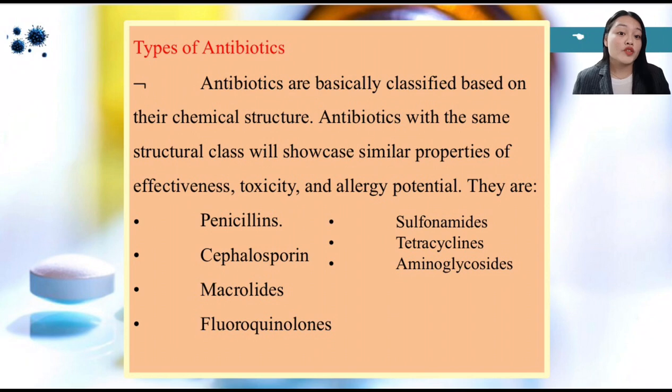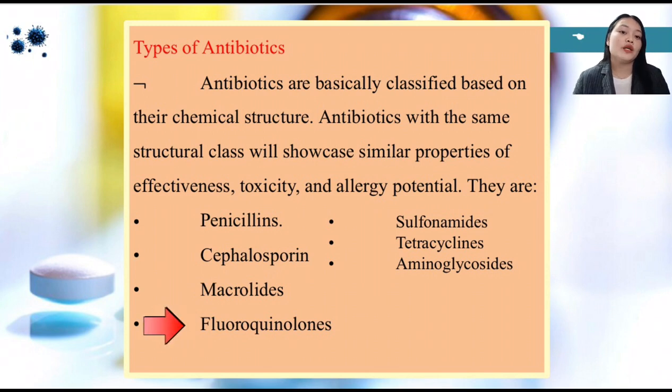Amoxicillin, by the way, belongs to penicillin. Next is cephalosporin. It is a drug used in skin infections, meningitis, and other infections. Next is macrolides. It is a treatment for typical community-acquired pneumonia, H. pylori, and acute urethritis. Next is fluoroquinolones.